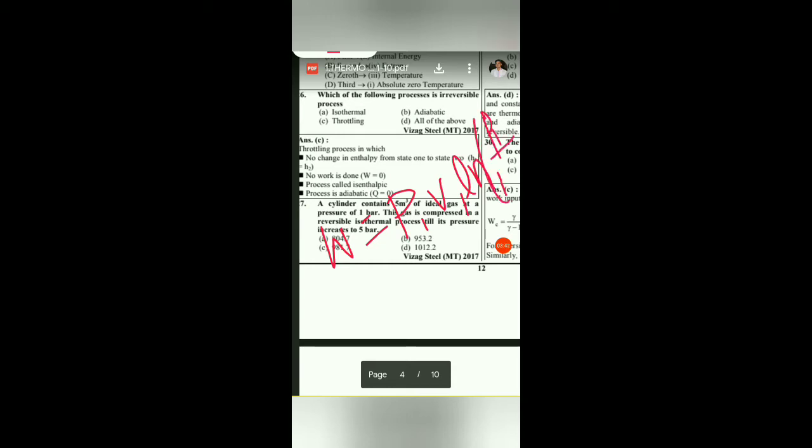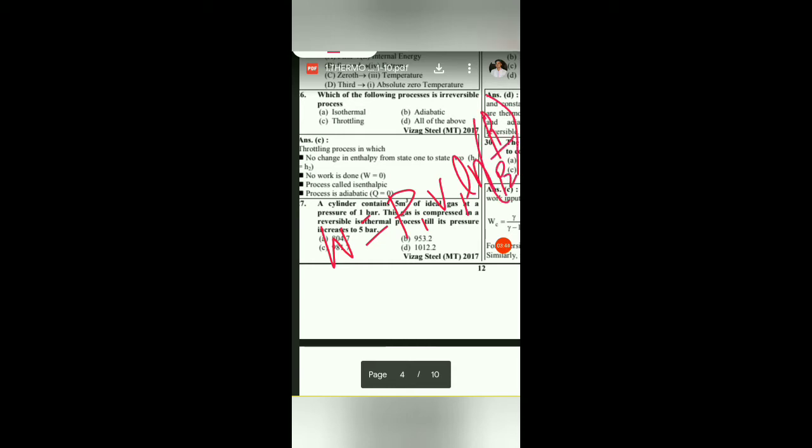Here C is nothing but PV, and if you apply it for a process, it will equal P1 V1, which is equal to P2 V2. We just have to put that in the equation. Now in this case, we use the formula work is equal to P1 V1 ln of P1 by P2.